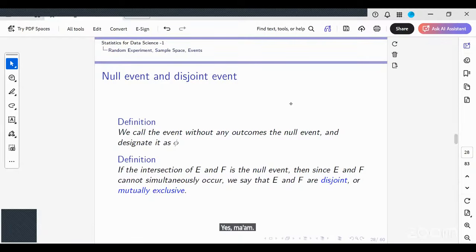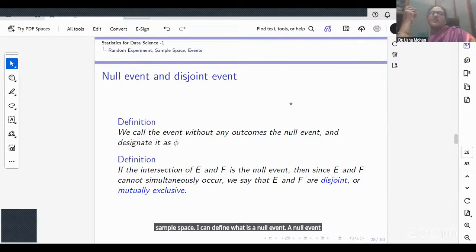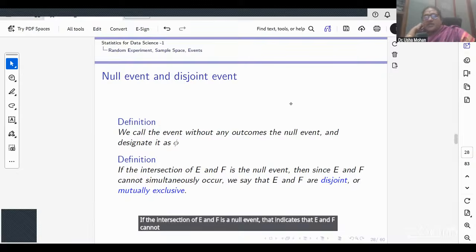One of the events, just as we have a null set, and we also know that the events are subsets of the sample space, I can define what is a null event. A null event is an event without any outcomes, and you can designate it by the Greek letter phi. If the intersection of E and F is a null event, that indicates that E and F cannot simultaneously occur.